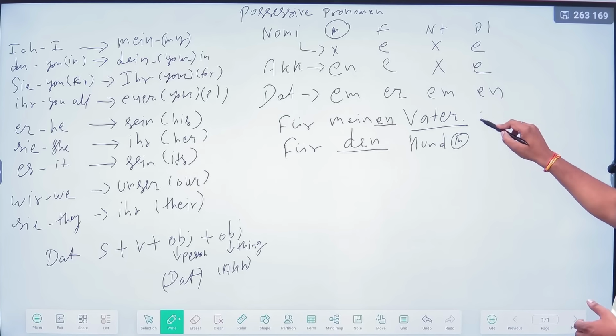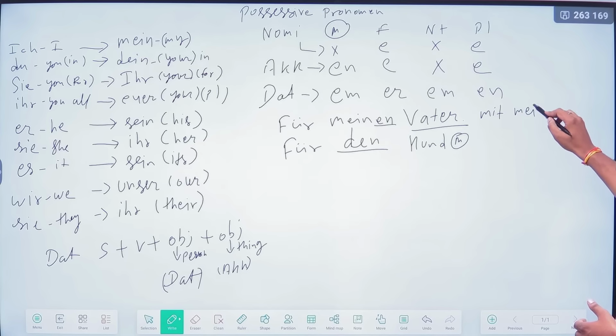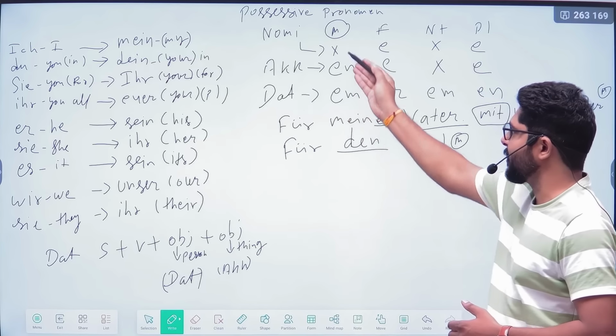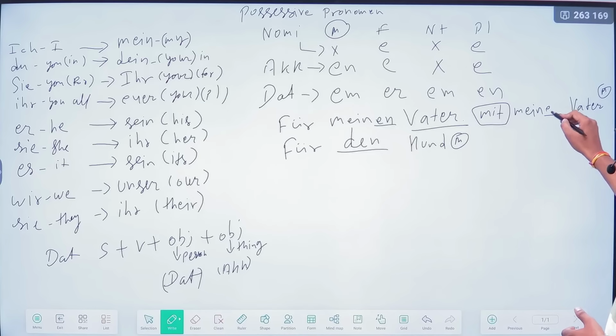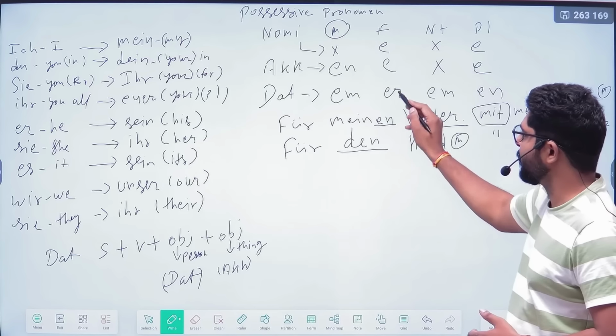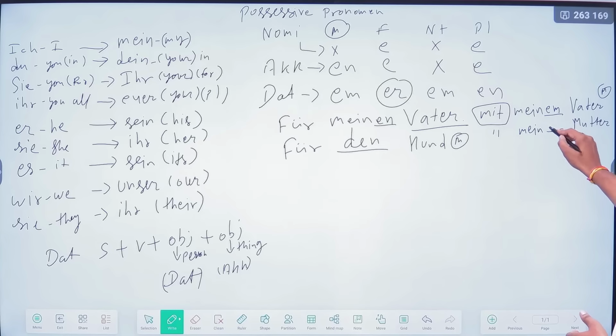And now we will see the example for dative. Mit mein we can easily fill. Vater has a masculine article. So you know that mit is a fixed dative preposition. So in the dative masculine, the em ending comes. So mit meinem Vater. And mit mein Mutter: Mutter is feminine. So what will come? Feminine, and the dative case is going on, so meiner.